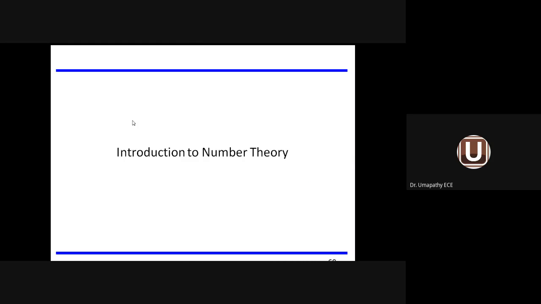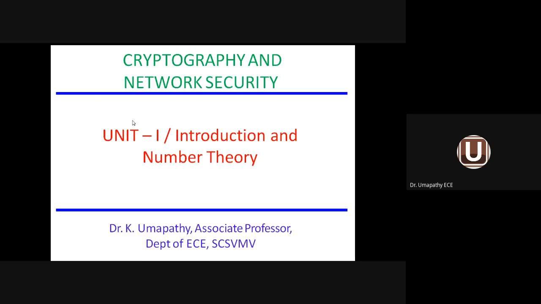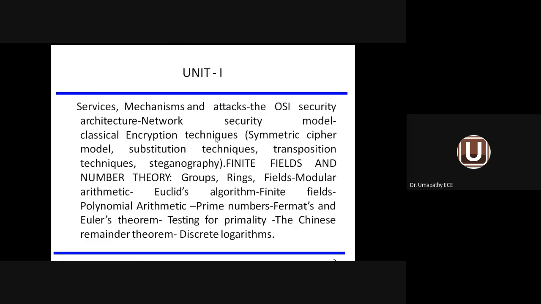So far, I've given an overview on services, mechanisms, attacks, OSI security architecture, and the network security model. But today's topic, four methods we have discussed, classical encryption techniques. The first method is the symmetric cipher model, which means the conventional encryption model. The second one is substitution technique.